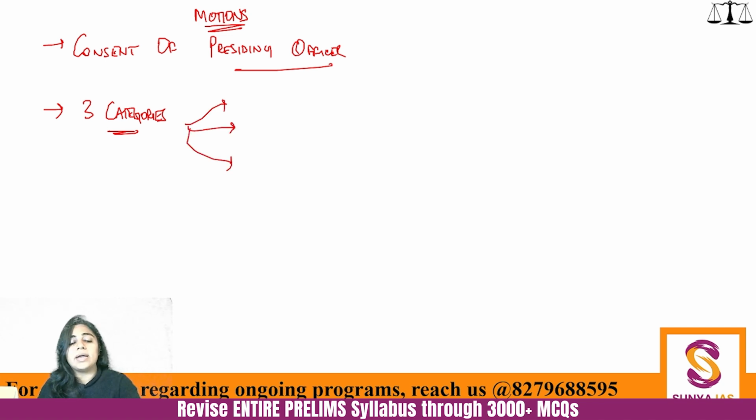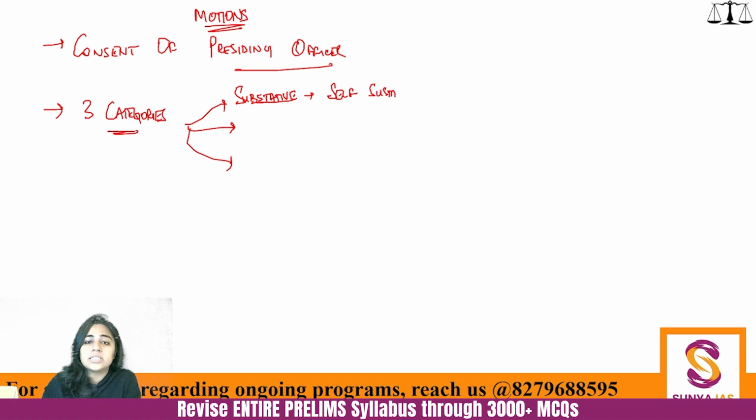And why I'm making you write this is so that you can understand how these notes can be made. You don't have to write long sentences only. The notes can be made pretty much in a basic manner by these flowchart kind of things. And because you are making handwritten notes, you have that kind of flexibility. So the first is substantive motion. Substantive motion basically means it has some substance to it and it is a self-sustaining motion. Like I told you, women's safety. So it is an independent motion. It is self-sustaining. It does not need another motion to sustain itself. This is substantive motion.